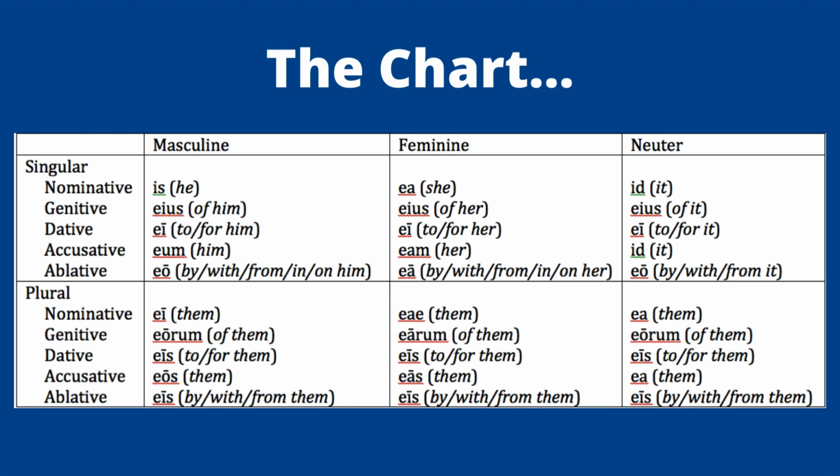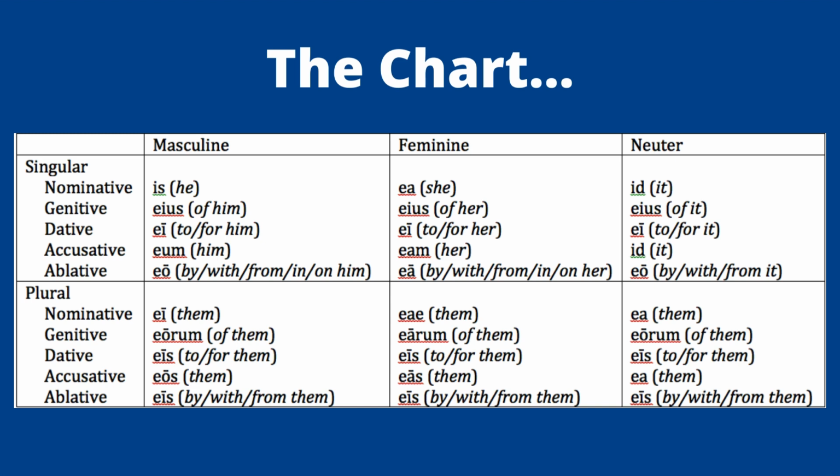Some patterns you can see are in the genitive singular, for instance. Eius means of him or his. It can also mean of her or hers when it's feminine, and it can also mean of it or its when it's neuter. So there are times in Latin where you're not going to be able to figure out the gender just by looking at a word. We'll show some examples of how you can make this work and understand it. The same thing happens with the dative singular. Ei either means to or for him, her, or it. The context of the sentence will always help you with this.